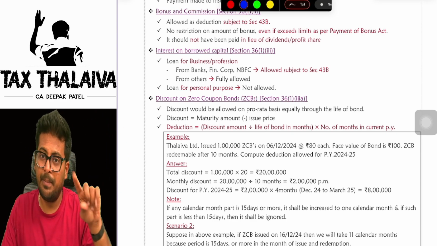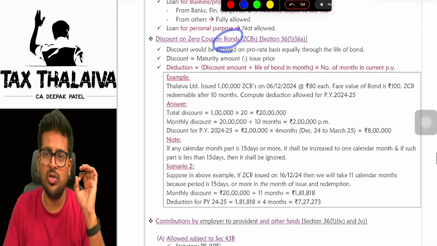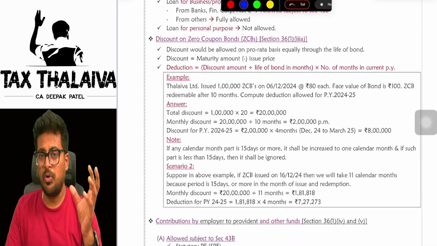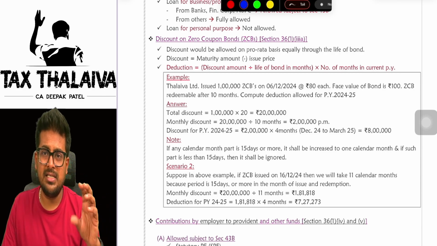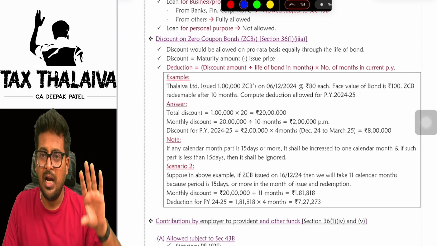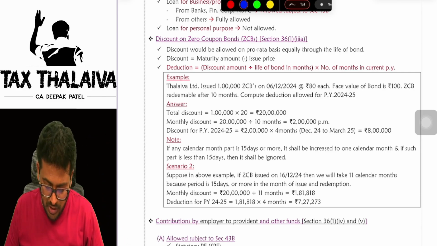If you have taken a loan for personal purpose, it is not eligible. This is also subject to 43B. Discount on zero coupon bond. What is a zero coupon bond? Zero coupon bonds are generally issued at a very discounted price, and they will not pay any interest on that. At the time of redemption, they'll give you the actual face value of the bond.